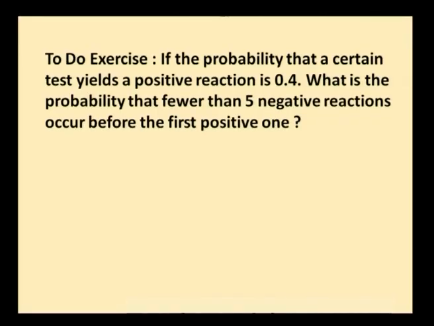So, based on the problems worked out, you can also work out this problem. If the probability that a certain test yields a positive reaction, considered as success, is 0.4, what is the probability that fewer than 5 negative reactions occur before the first positive one? So, you are asked to find P of x less than 5, where the probability p is given to be equal to 0.4.